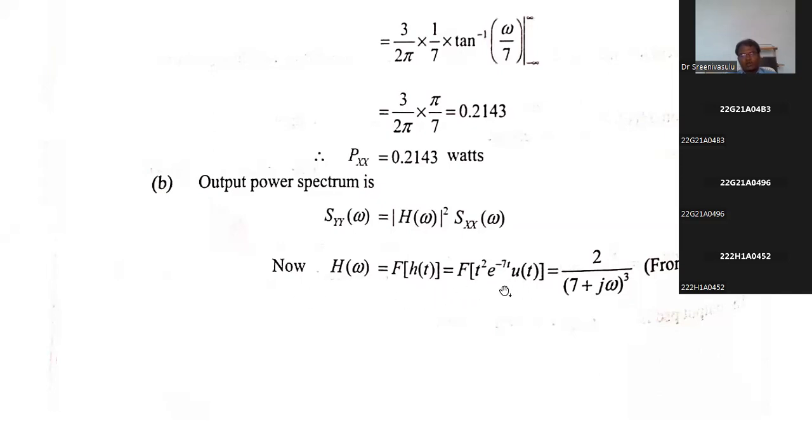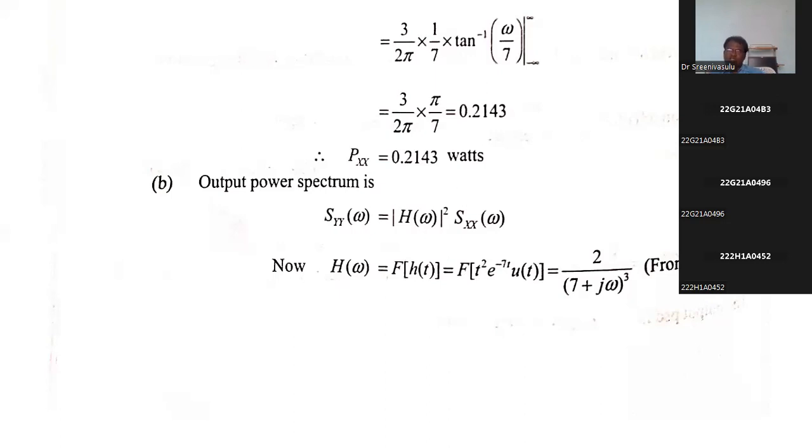Now, what is the Fourier transform of this one? Usually, using the general formula is somewhat complicated because it is t square. That's why my suggestion is to go for the Laplace transform. You know the standard Laplace transform formulas. Whenever there is t power n u of t, the Laplace transform is n factorial by s power n plus 1. Whenever there is an exponential term, suppose e power minus at, the s is replaced with s plus a, according to the shifting property in the s domain.